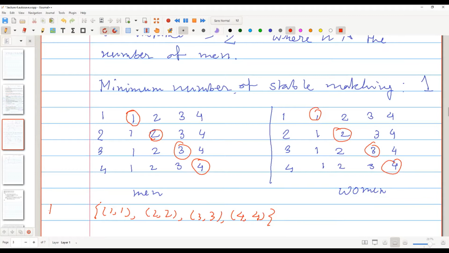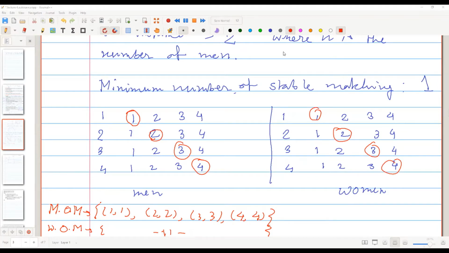Man optimal matching. And what is a woman optimal matching? If we propose from the woman's side, won't it be the same, because the preference lists are basically identical, the table for men and women? Yeah, it will be the same, and that means in this case the man optimal matching and the woman optimal matching are the same. I think there was a question like that in the chat.